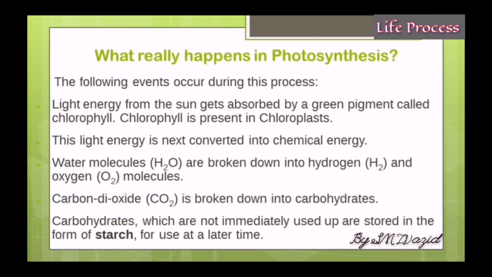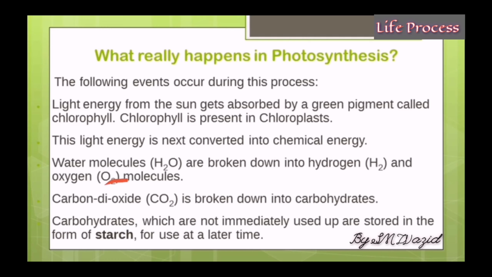Light energy from the sun, sunlight, is trapped by a green pigment called chlorophyll. Chlorophyll traps sunlight, and chlorophyll is present in organelles called chloroplasts. Don't get confused between chlorophyll and chloroplasts. The light energy is then converted into chemical energy. And water molecules, which are absorbed by the plant, are subsequently broken down into their component H2, hydrogen, and O2, oxygen molecules.